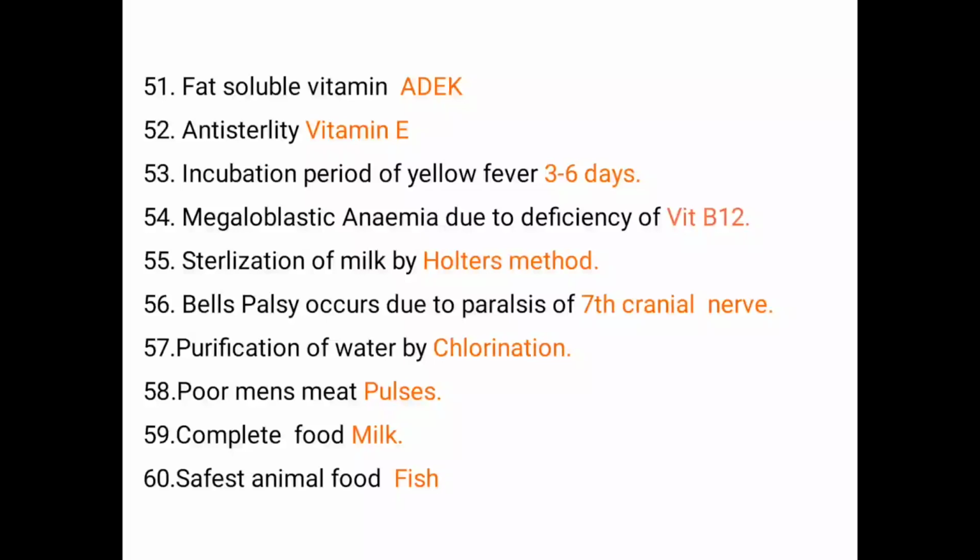Incubation period of yellow fever is 3 to 6 days. Megaloblastic anemia occurs due to deficiency of vitamin B12. Sterilization of milk occurs by Holder's method. Bell's palsy occurs due to paralysis of 7th cranial nerve. Purification of water by chlorination. Next, which is known as poor man's meat? Pulses are known as poor man's meat.